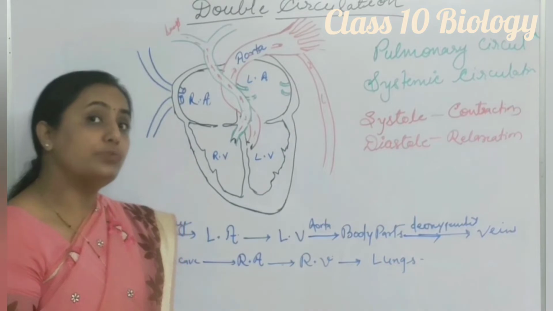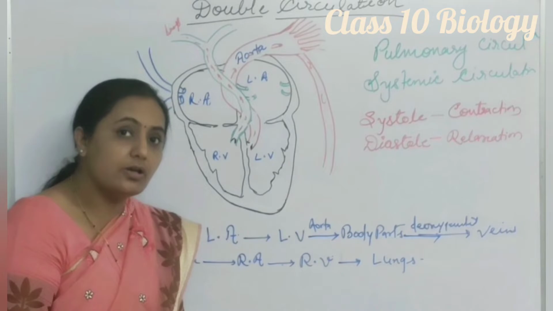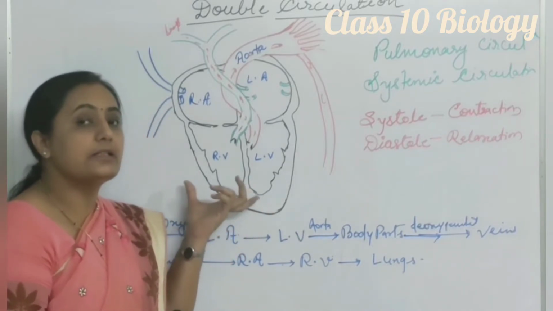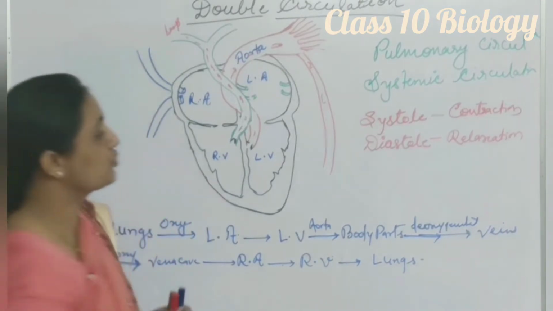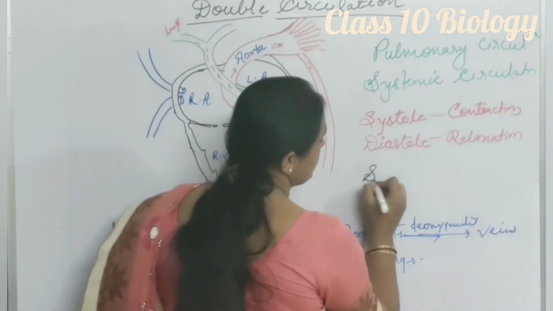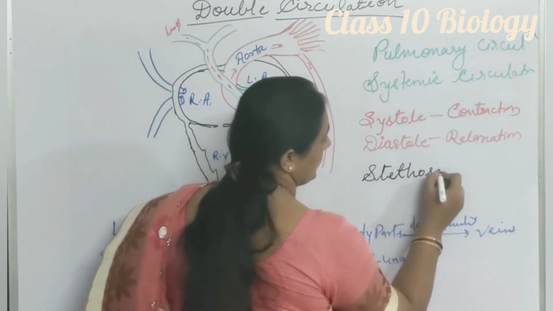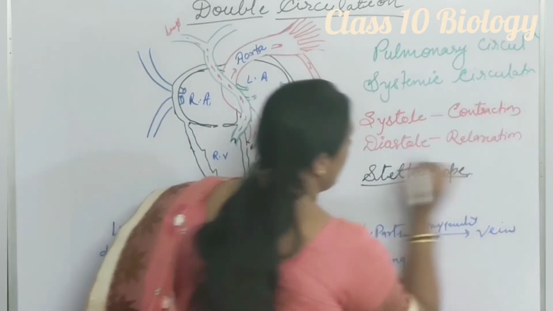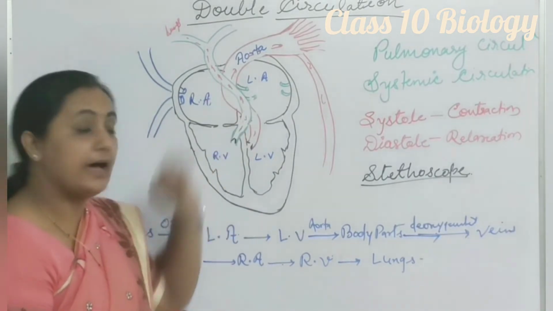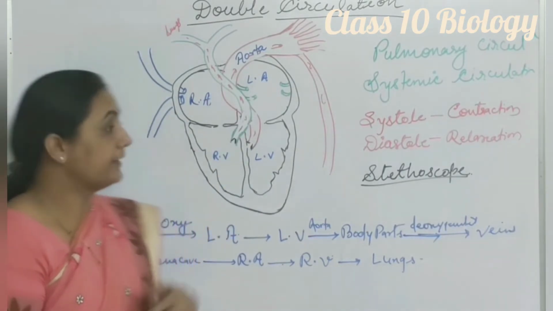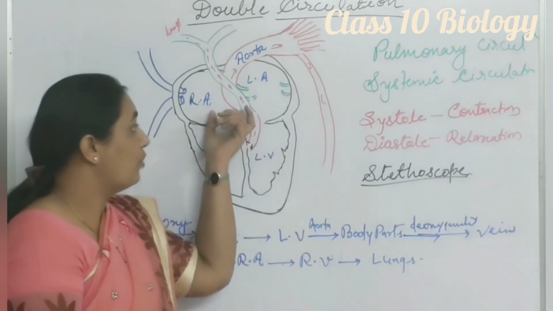Now, how do we find out whether the process of diastole or systole is working properly, that is, whether the heart is functioning properly or not? For that, doctors use an instrument called the stethoscope. With the help of the stethoscope, the doctor finds out whether the heart is functioning properly, that is, whether proper systole and diastole are going on, or whether the valves are working.